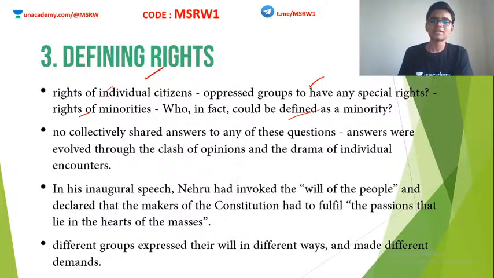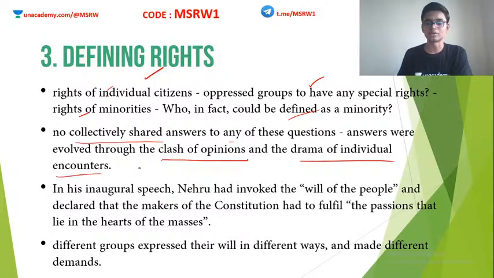You have to understand that there were no collectively shared answers to any of these questions. The Constituent Assembly itself was very diverse. Although it was dominated by the Indian National Congress, even the Congressmen were not arriving at any common conclusions. There were debates between them also. So we see a huge number of debates and discussions before arriving at any particular conclusion. Clear? So the answers were basically arrived at through a clash of opinions and the drama of individual encounters.